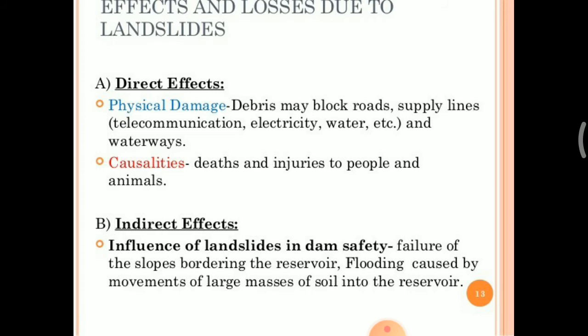The first is the direct effect. The physical damage means debris may block the roads, supply lines, telecommunication, electricity, water, and waterways. The casualty may be death and injuries to people and animals. Indirect effects due to landslide are the influence on dam safety. Failure of the slope bordering the reservoir and flooding caused by the movement of large masses of soil into the reservoir, due to which the life of the reservoir and dams gets reduced.